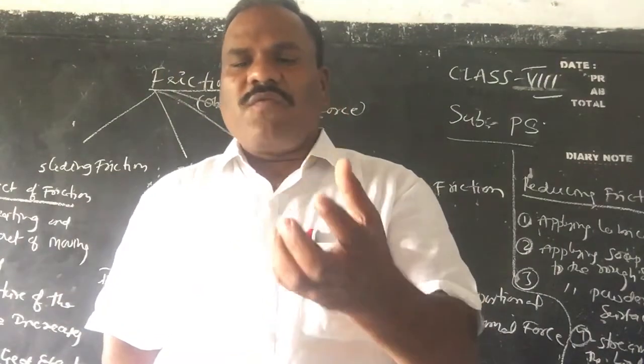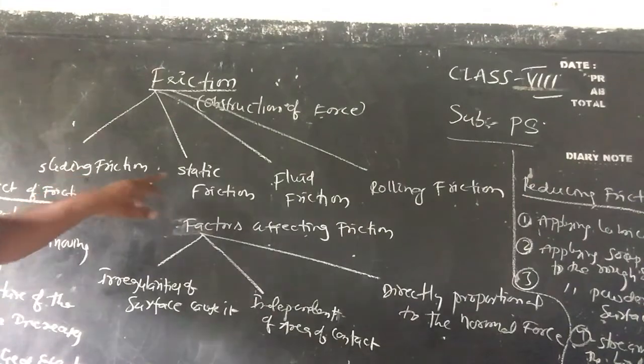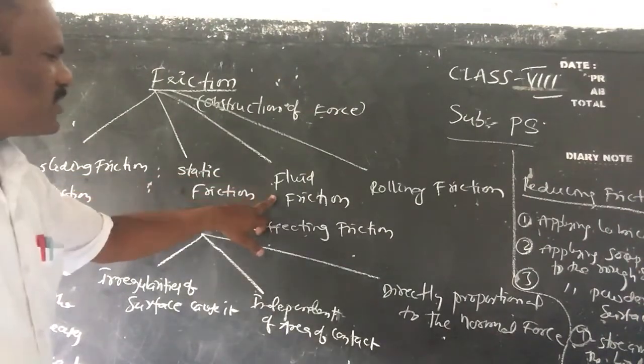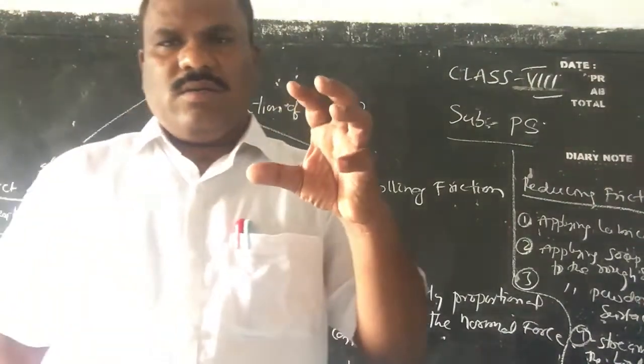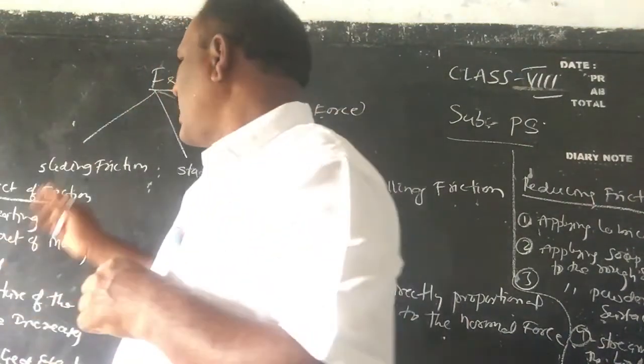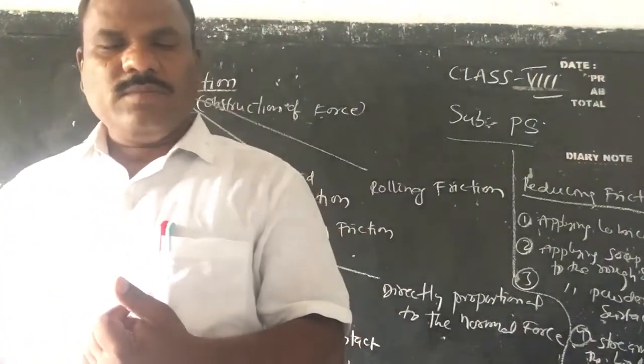There are 4 types of friction. They are sliding friction, static friction, fluid friction and rolling friction. So what is static friction? What is sliding friction? What is fluid friction? And what is rolling friction, children?